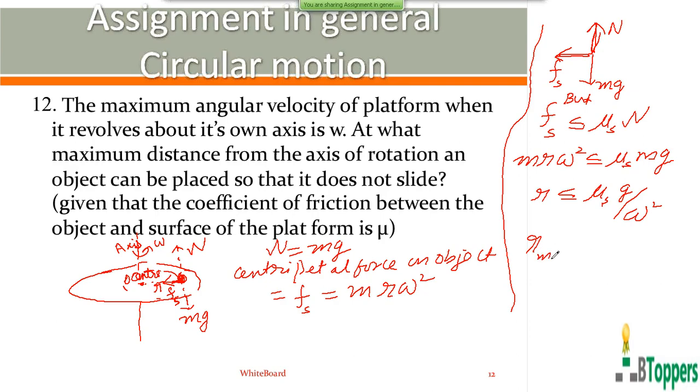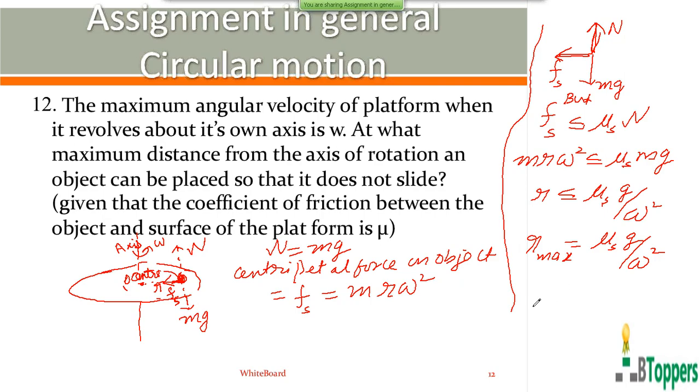So the maximum distance from the center of the platform, from the axis of rotation, up to which the object can be placed so that it does not slip relative to the platform will be equal to mu g by omega square. There is one problem based on this discussion given in one of the previous MHT-CET exam papers in the medical entrance, I think in 1998 or 99.